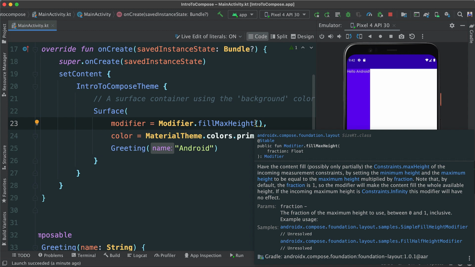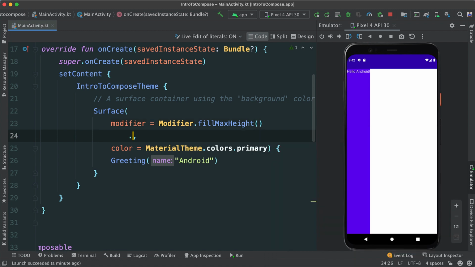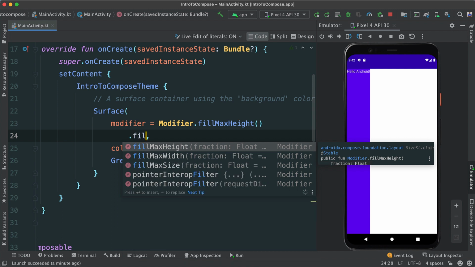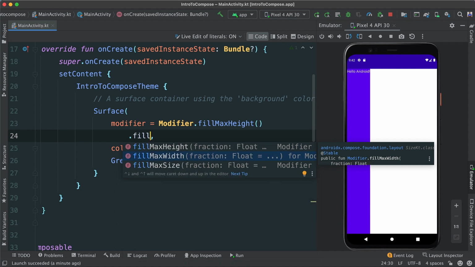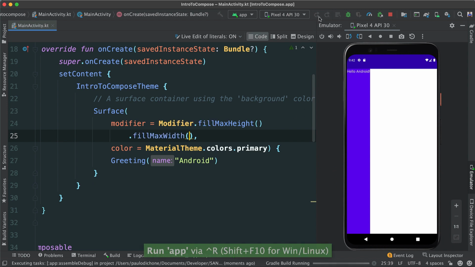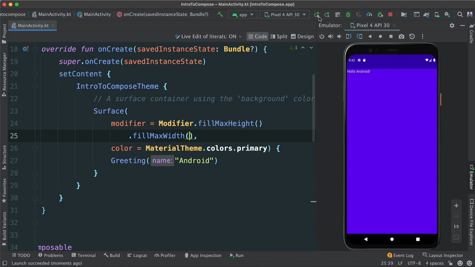Well, because of the modifier, we can chain all of these calls. I can press enter, say dot again, because we're still in our modifier, right? I'm going to say fillMaxWidth, in this case width. All right, and there we go. If I run again, voila, now you can see that our entire surface, from not having anything, just being constrained to whatever we had, in this case a text, is now taking up the entire space.